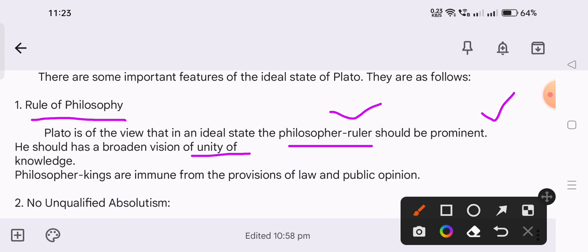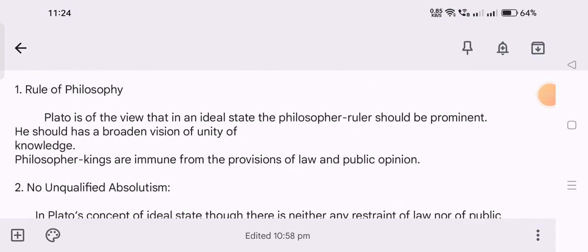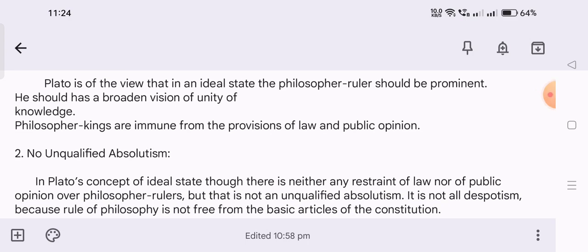So, philosopher kings are immune from the provisions of law and public opinion. He said that a philosopher always thinks about the public opinion, and should work for the welfare of human beings. He should not at any time think about self interest. He always thinks about the interest of the common people. So that's why this is the first feature of the philosopher.